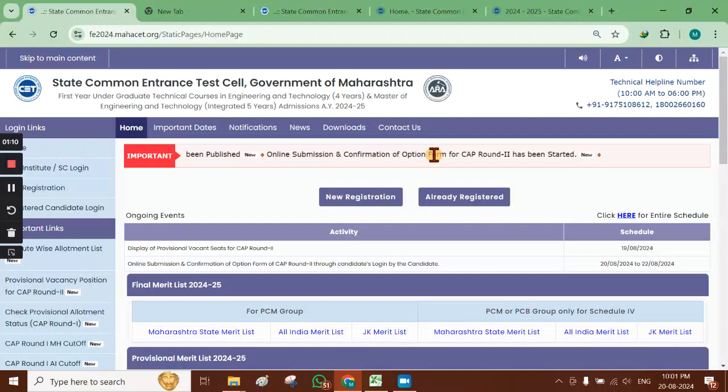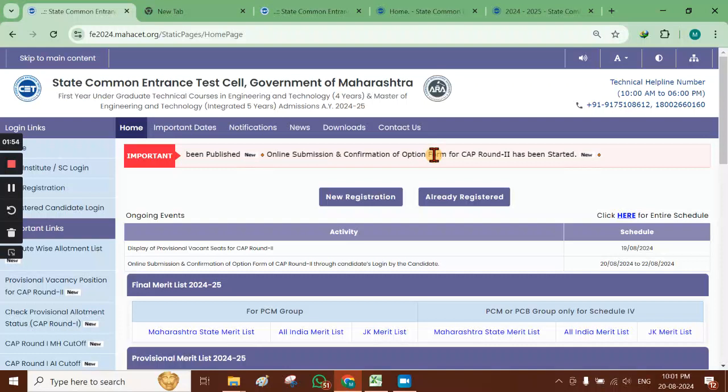The candidates who have already accepted the seat which is allotted in the CAP round 1 and have fixed their admissions, now such students are out of this process, and only those students who have selected the betterment option for the seat allotment in the CAP round 1, and the other students who have not taken any action and have not made any betterment as well, and who have just given up whatever seat allotment was there. All such candidates are allowed to take part in this option form filling for CAP round 2.